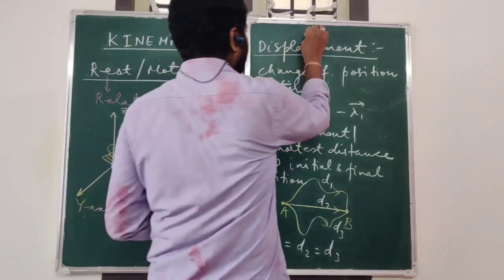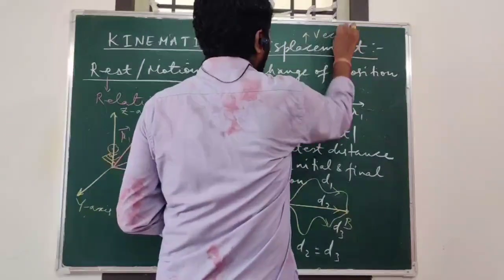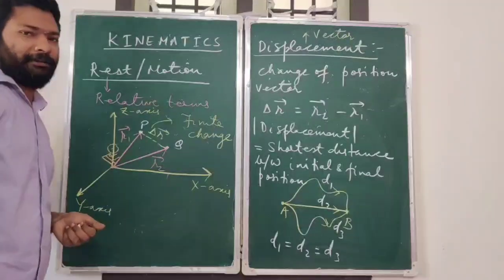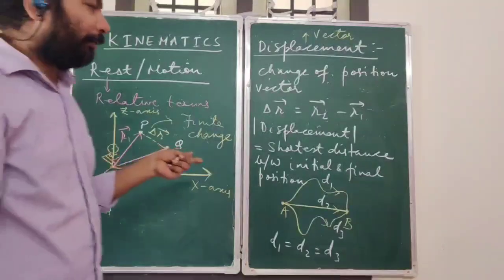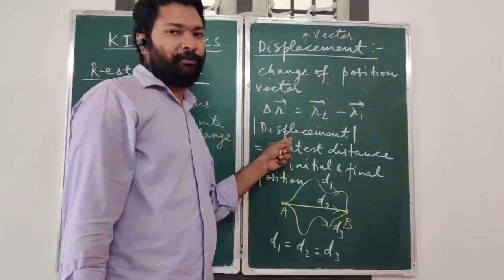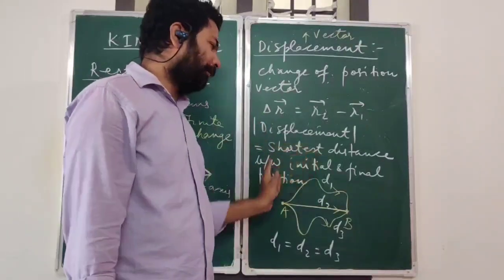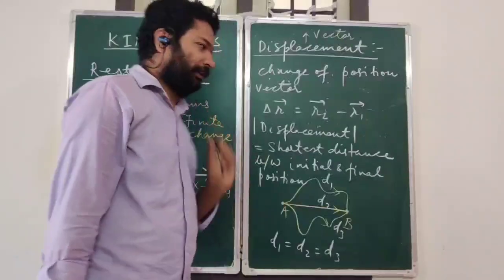So displacement is a vector quantity. It has both magnitude and direction, and most of the time we are required to find out the magnitude of the displacement, which you can measure by finding out the shortest distance between initial and final position.